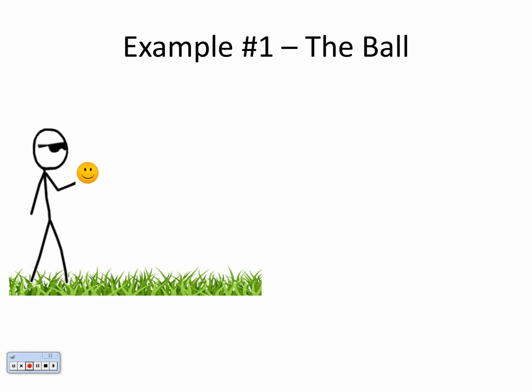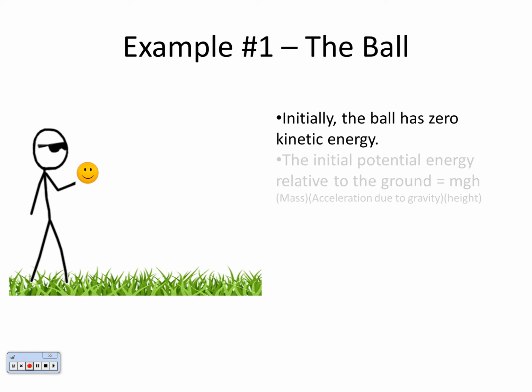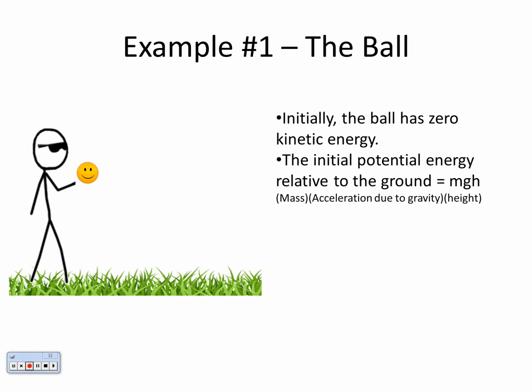Example number one is going to be a ball. If I hold a ball above the ground, initially the ball doesn't have any kinetic energy. It's not moving. But what it does have is potential energy. It has potential energy because we know, based on what we've done in class, that mass times the acceleration due to gravity times the height is going to give us our potential energy. So in this case, we have a ball that has some mass. We know the acceleration due to gravity is 9.8 meters per second squared. And we know that it has some height relative to the ground. So it has potential energy.